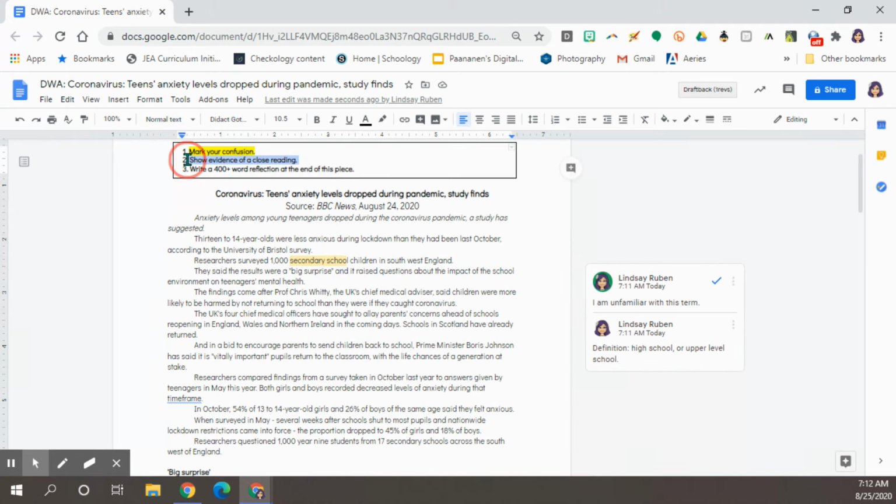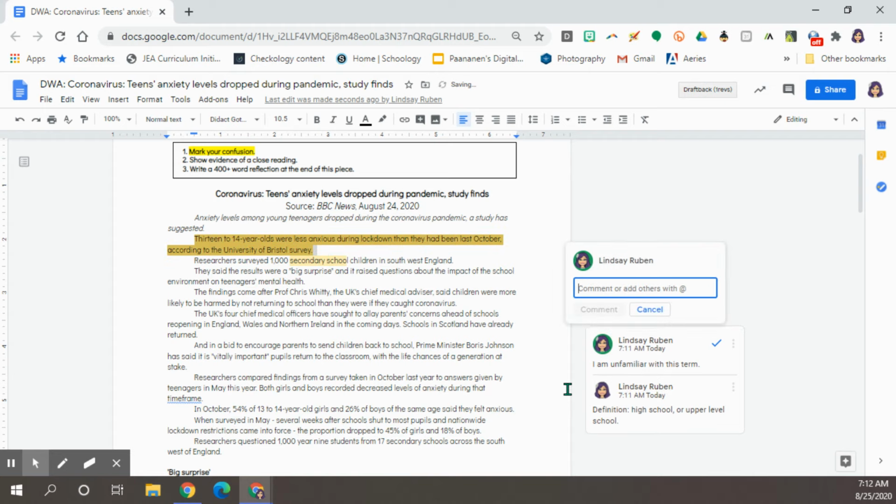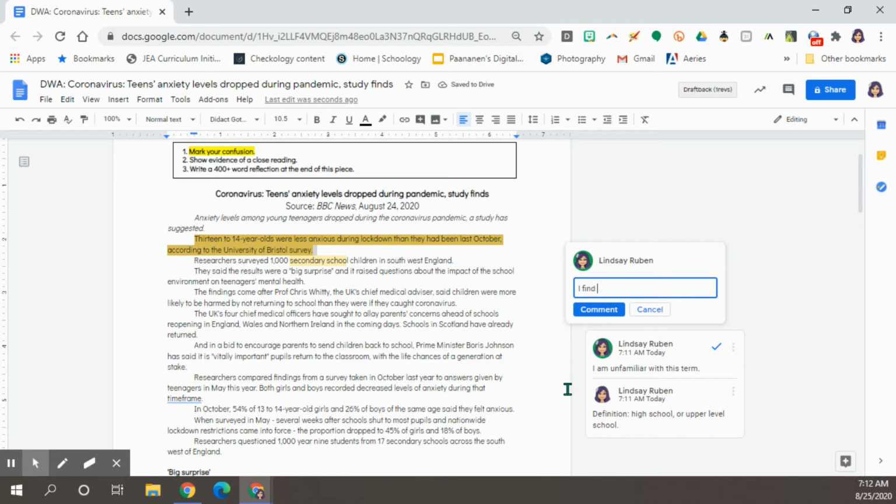Now, showing evidence of a close reading, there are a number of ways to do this, but what I would do if I were you is use, again, the commenting tool here. So, if I am really surprised by this idea that 13 to 14-year-olds were less anxious during lockdown than they had been last October, according to this survey, I might comment here and say, I find this quite shocking.